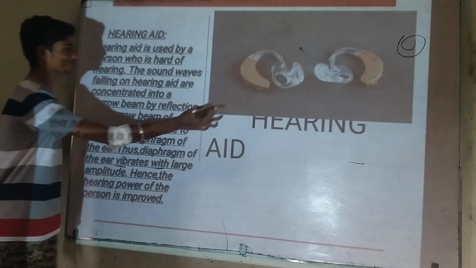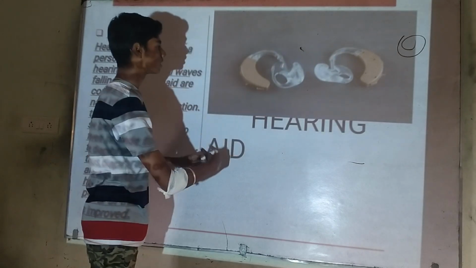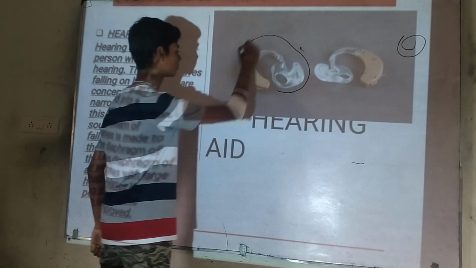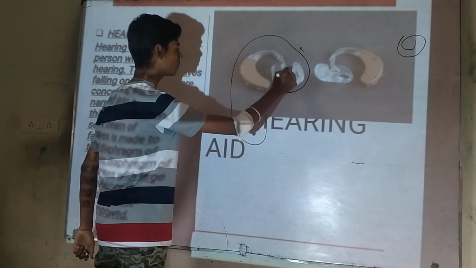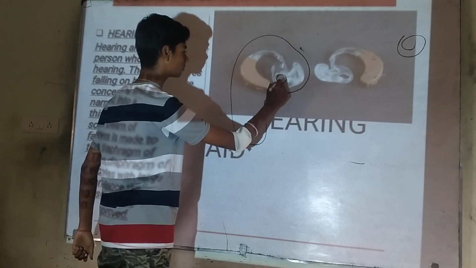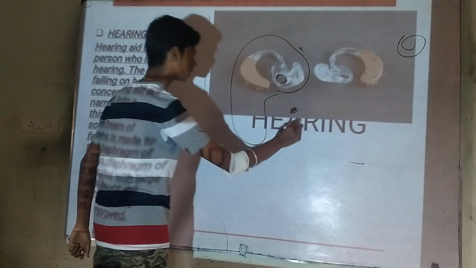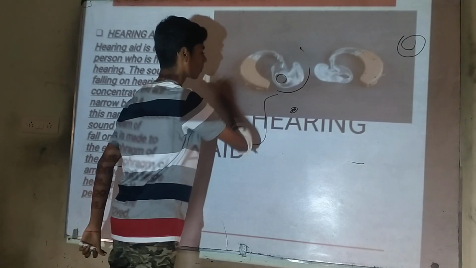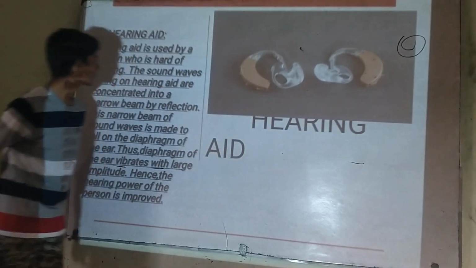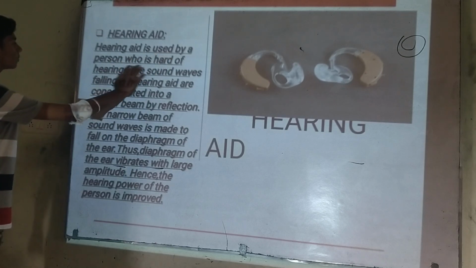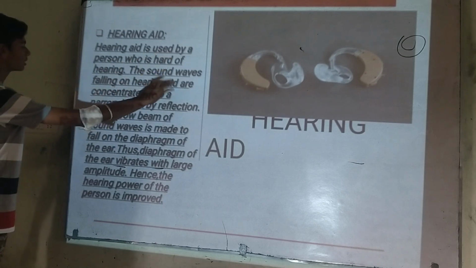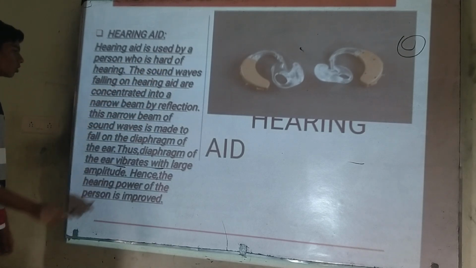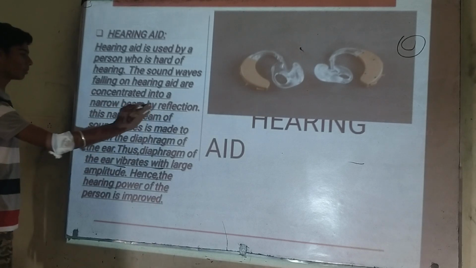Hearing aid. This thing is fitted in the ear. If you make an ear like this, this part will be in the center and this one will be in the ear hole. It is in a pair, so you use it for both ears. A hearing aid is used by a person who is hard of hearing. The sound waves falling on the hearing aid are concentrated into a narrow beam by reflection.